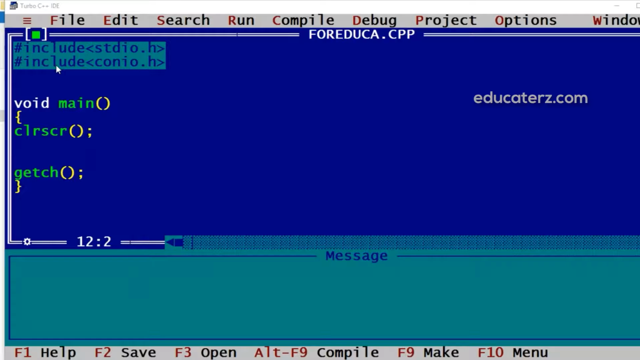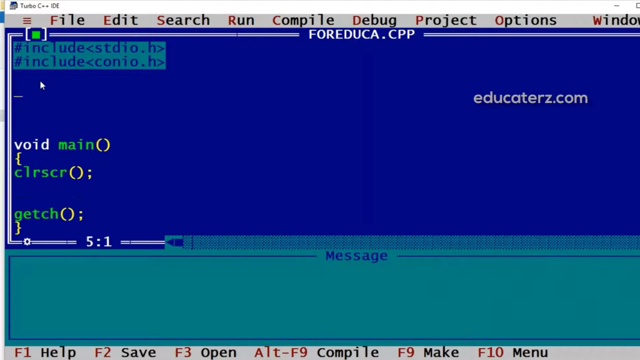Now in this application, here we have included stdio.h and conio.h header file. Then we got main as an entry of the application, clear screen and getch. Now the first example we'll check out of a function returning pointer.